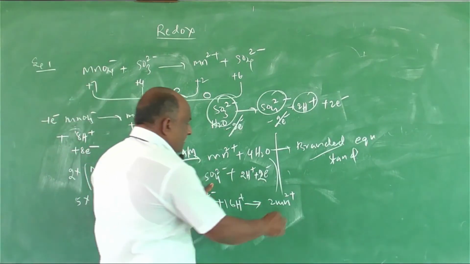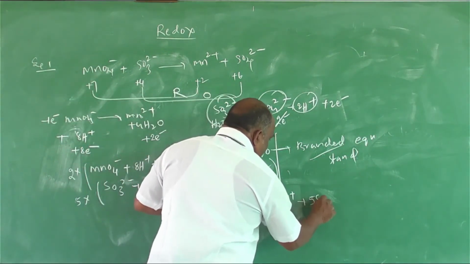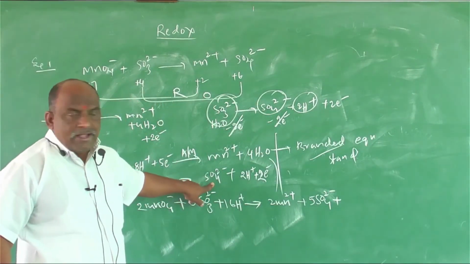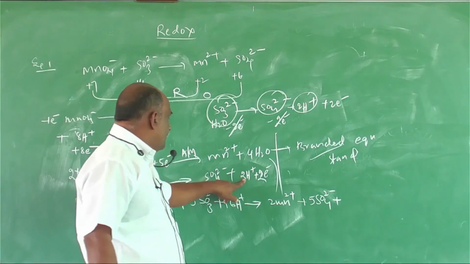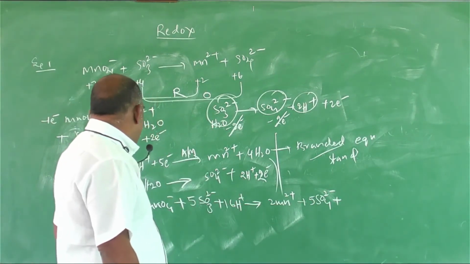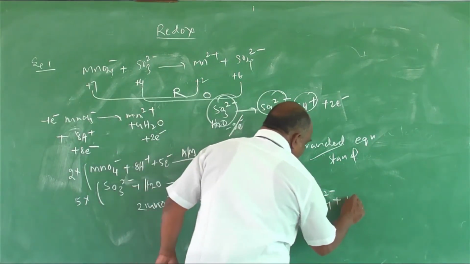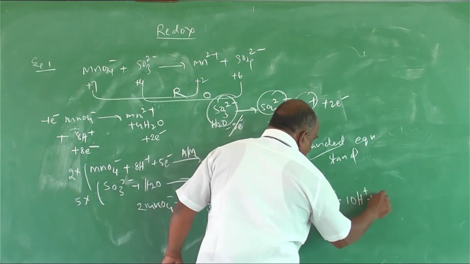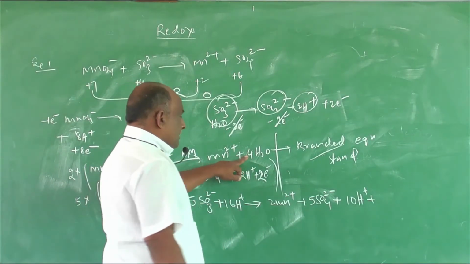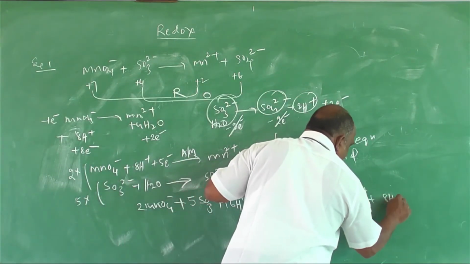Next is 5 SO4 2 minus, and here how many H plus? 10 H plus, plus how many water molecules? 8 water molecules.